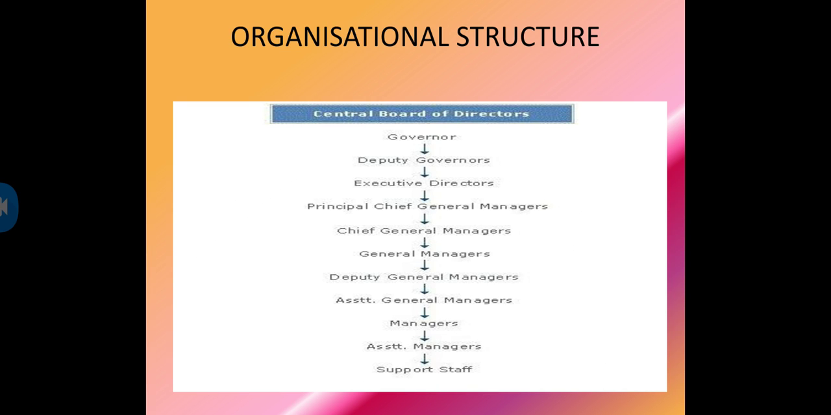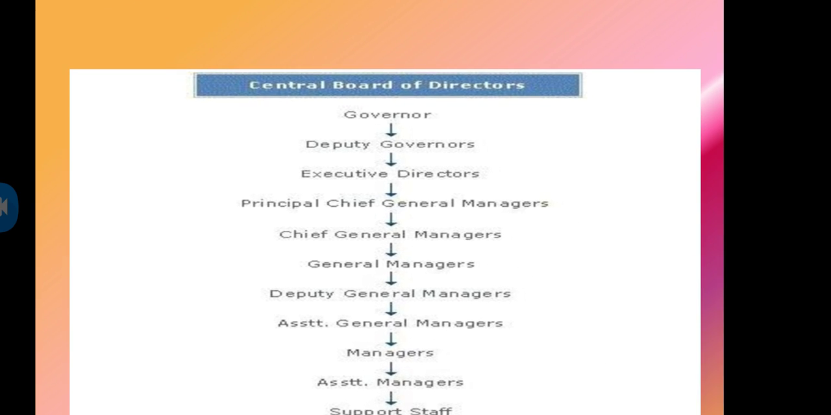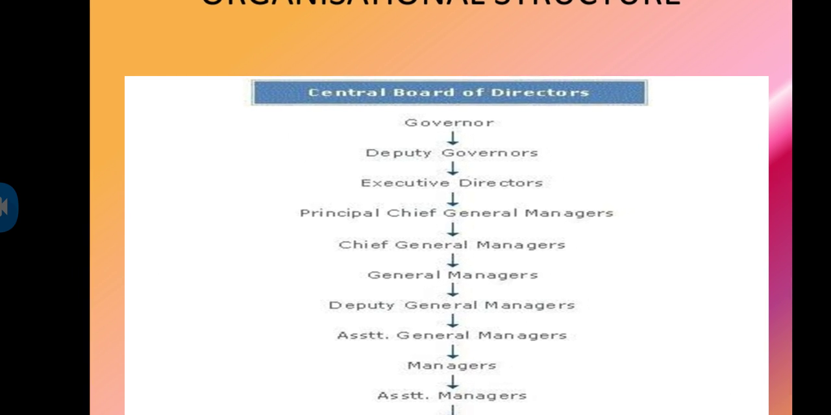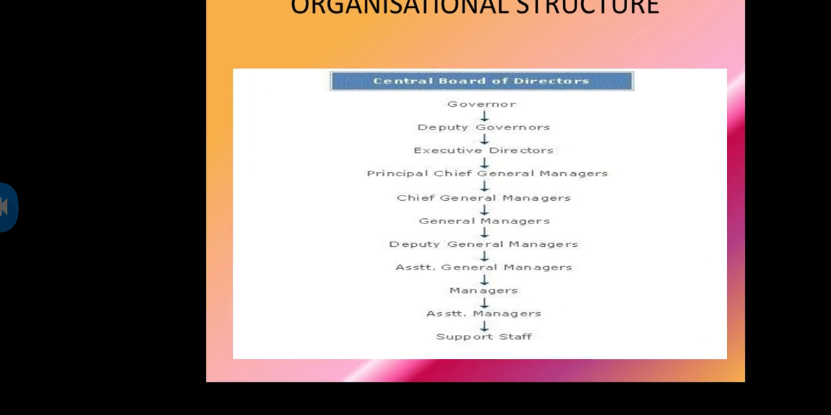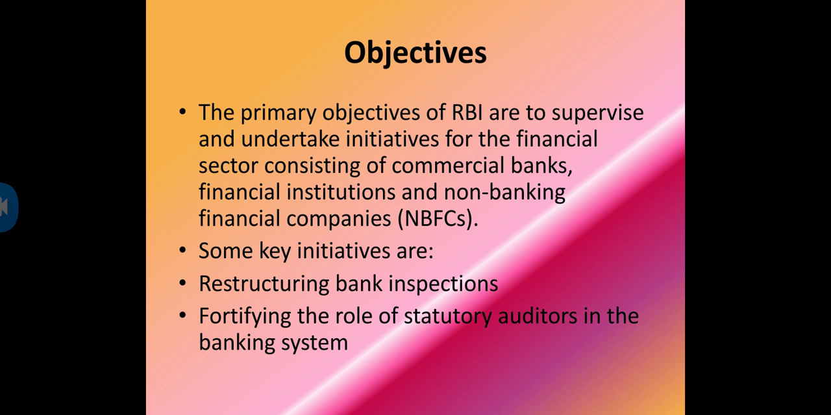Next, organizational structure of RBI. If you see: Central Board of Directors, Deputy Governors, Executive Directors, Principal Chief General Manager, Deputy and Assistant Managers, Support Staff, etc. This is the organizational structure.